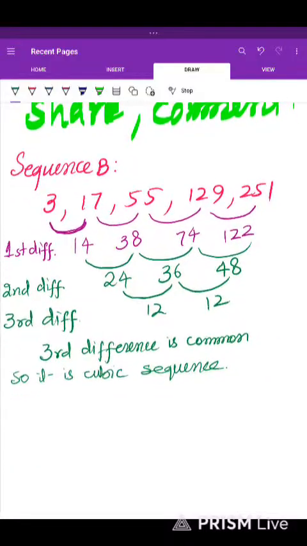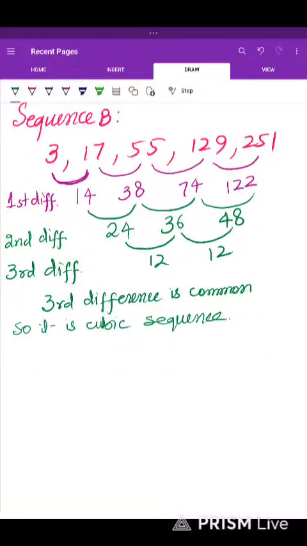sequence. Now the next thing is that we have to find its nth term, right? So we need a, b, c, d: an cube plus bn square plus cn plus d. Four unknowns we have to find, four coefficients. The formula which we are going to use is the nth term formula. Let me write that nth term formula over here.